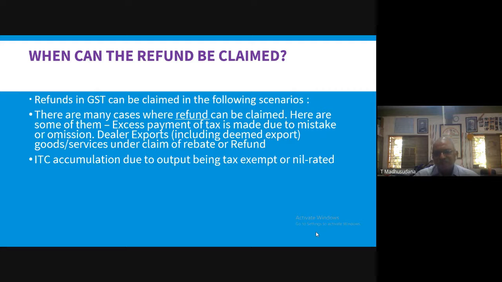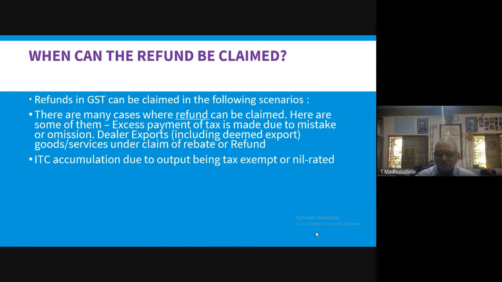That means if any supplier has paid input tax credit on his purchases, and on all his outputs there is a tax exemption, or all the goods or services are nil rated, then in that case he can claim a refund of input tax.